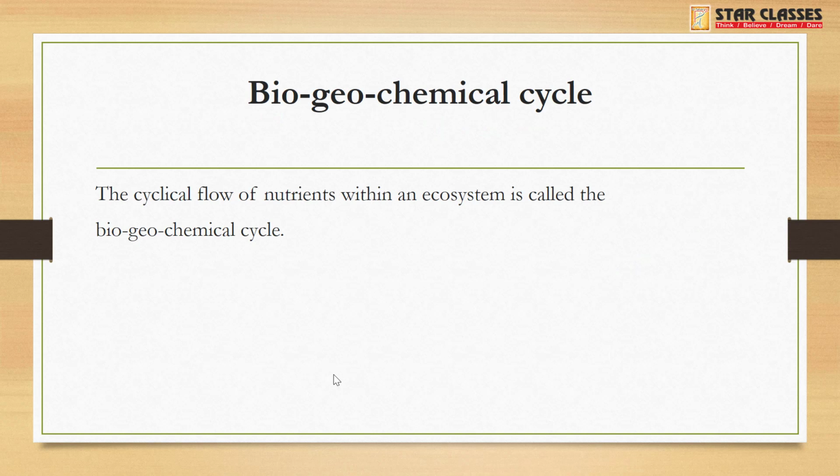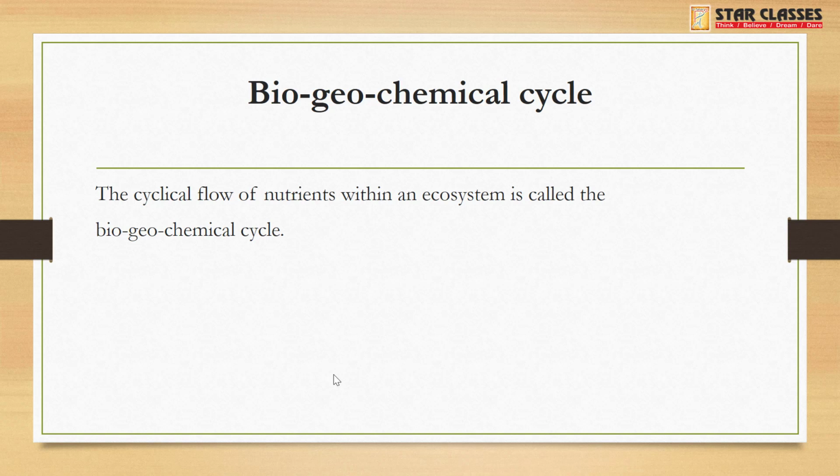Now the concept of biogeochemical cycle. See, the cyclic flow of nutrients within an ecosystem is called the biogeochemical cycle. In the lower standard you all have heard about the water cycle, how the sun evaporates the water in the form of gas and the clouds are formed and the clouds precipitate in the form of rain, snow, hail, right? And again the water is back on the earth. So that was the water cycle.